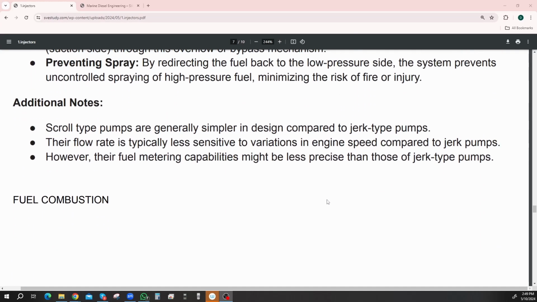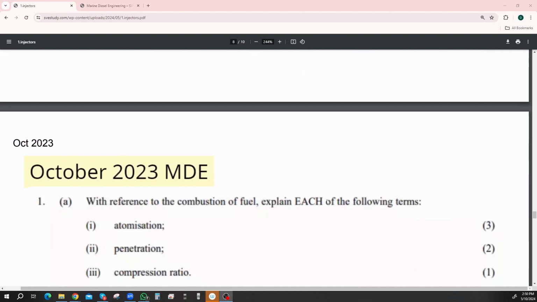Additional notes. Some scroll type pumps are generally simpler in design compared to jerk type pumps. Their flow rate is typically less sensitive to variations in engine speed compared to jerk pumps. However, the fuel metering capabilities might be less precise than those of jerk pumps.